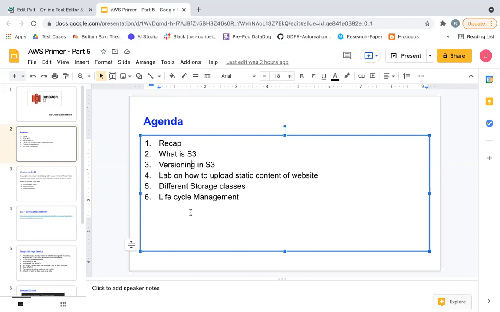And then we studied lifecycle management. So again, lifecycle management helps you save cost by deleting objects which have not been used for a certain duration, or moving your current objects from one storage class to another based on their access pattern.